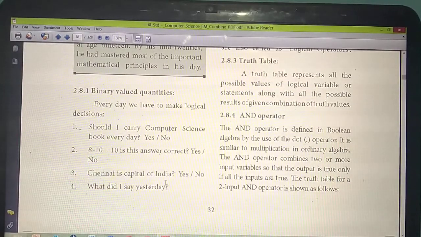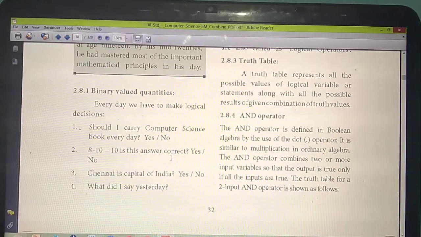Some examples have been given. Some things we can decide logically, and some things we cannot. By seeing these examples, you can identify which is a logical decision and which is not. First question: should I carry the computer science book every day?